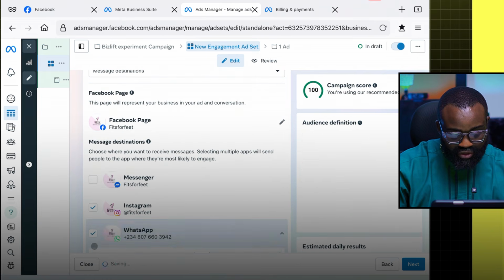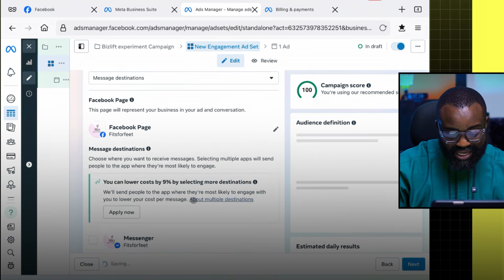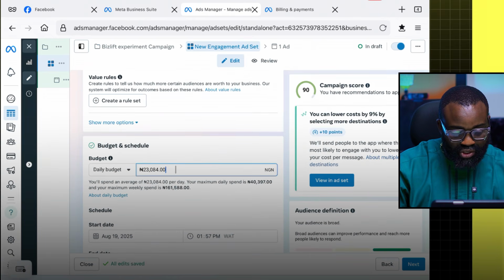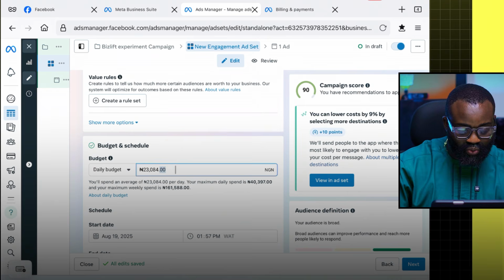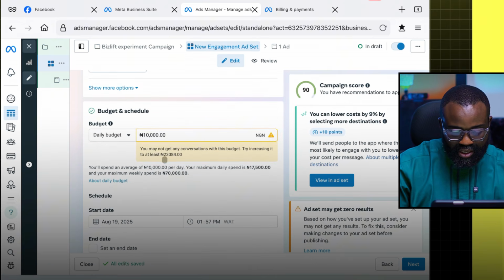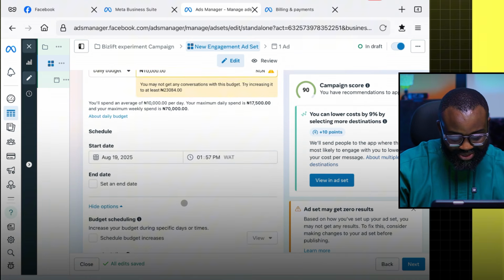Okay, so for this, we're also doing message destination. I'm going to turn off every other platform and use only Instagram, right? And then I'm going to use 10,000 naira daily budget as well. So let's do that quickly. 10,000 naira daily budget. Yeah. You can see it's even saying you may not get any conversation with this budget. Let's see how that goes.